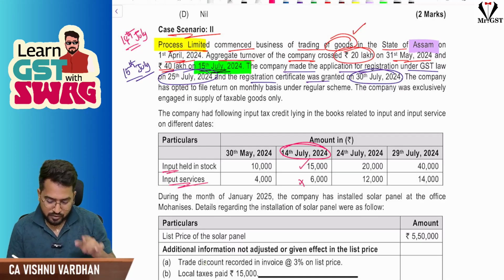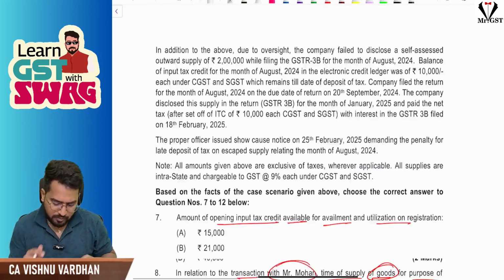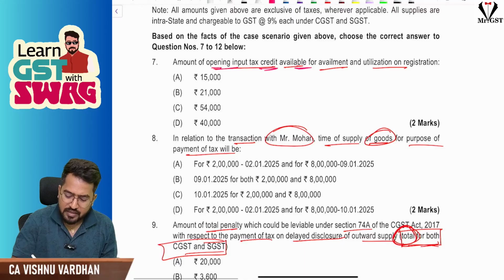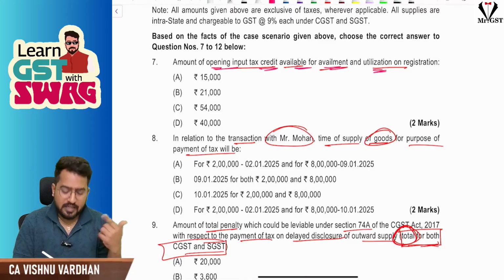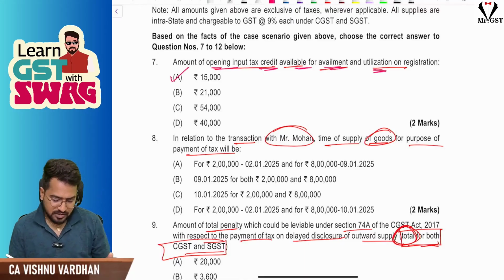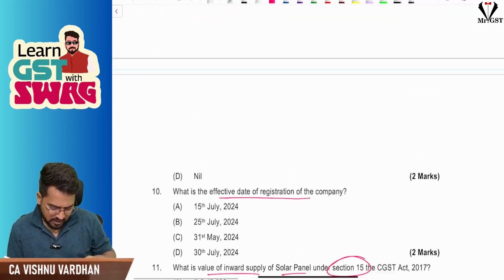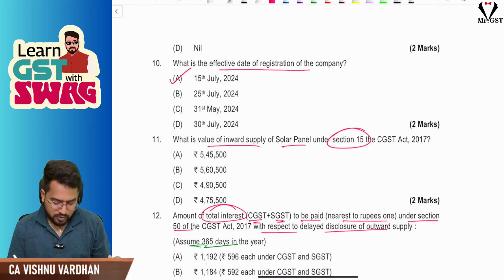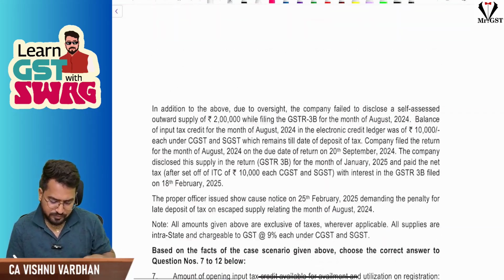So 14th July is the relevant date for us. If you remember, there is an MCQ regarding this. The amount of opening ITC available for availing and utilization is 15,000, so option A is the correct answer. And there is also the effective date of registration, which is 15th July. So we have covered 2 MCQs here.